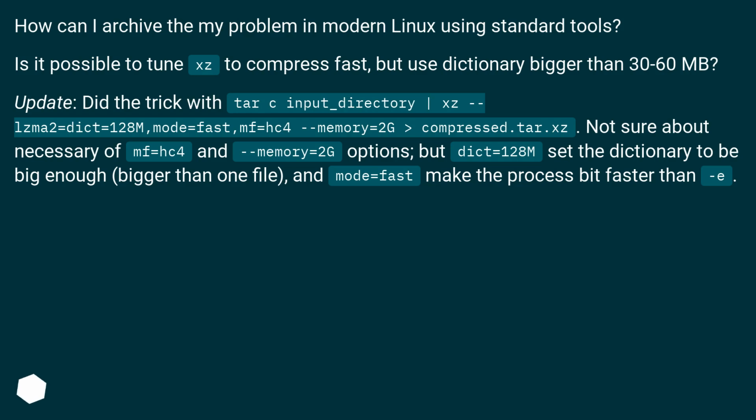Update. Did the trick with tar -c input_directory | xz --lzma2=dict=128MiB,mode=fast,mf=hc4,mem=2GiB -c > compress.tar.xz. Not sure about the necessity of the mf=hc4 and mem=2GiB options, but dict=128MiB sets the dictionary to be big enough, bigger than one file, and mode=fast makes the process a bit faster than the default.